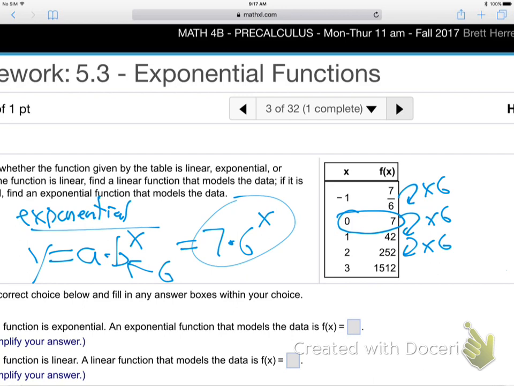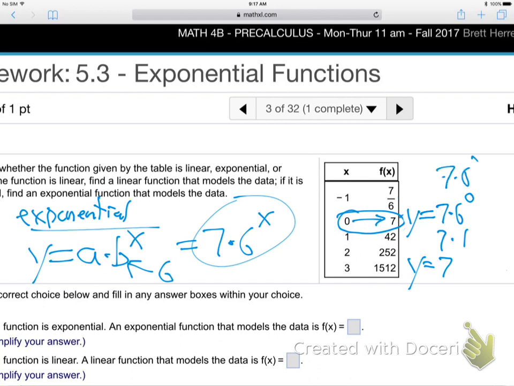Making sense? Hey, do you see now why the a is just the number across from x equals 0? See how that works? If you come down here, you can see when you plug in the 0, y equals 7 times 6 to the 0. The 6 to the 0 is just 1, and so you just get that number in the front. That's why, across from 0, when you plug in the 0 for the x, this part just becomes 1. So y will just equal the number in the front. That's why the number in the front always comes from what's next to x equals 0. Is that making sense?